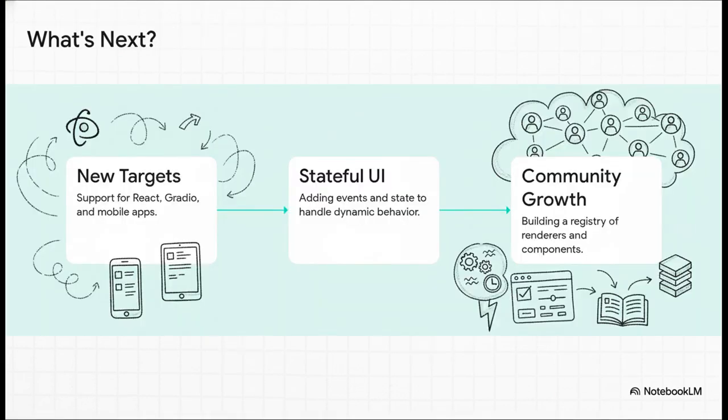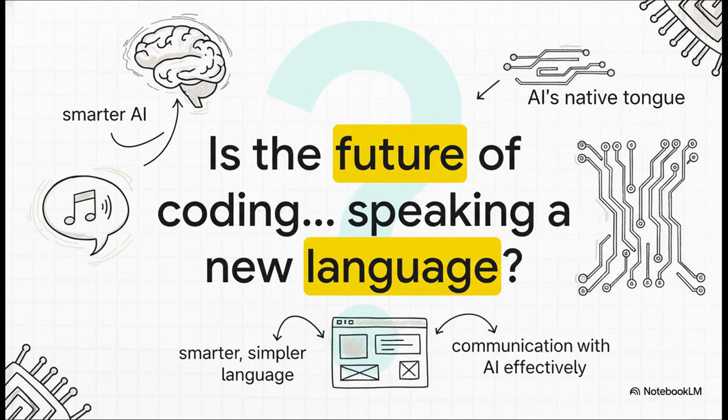And this is really just the beginning. The roadmap already includes support for React and mobile apps, handling dynamic user interactions, and growing a whole community to expand what the language can do. So, this leaves us with a pretty fascinating thought. Maybe the next giant leap in software development isn't about building a smarter AI. Maybe it's about us creating smarter, simpler languages for the AI to speak. The future of coding might not be about writing code at all, but about learning to speak the AI's native tongue.